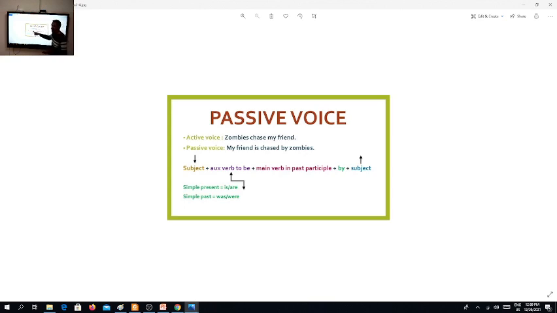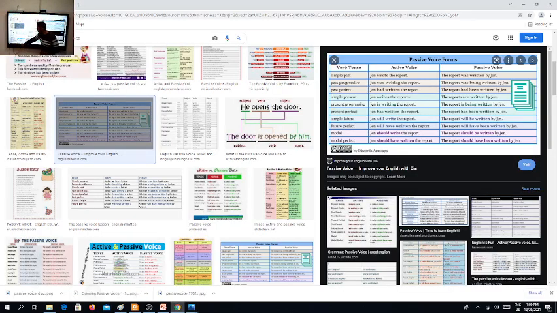When I say, my friend is chased by zombies. So we have subject plus auxiliary verb to be, plus main verb in past participle, plus by if I want to mention the subject. This is the rule. If I want to change any active sentence into passive, I should follow some rules.